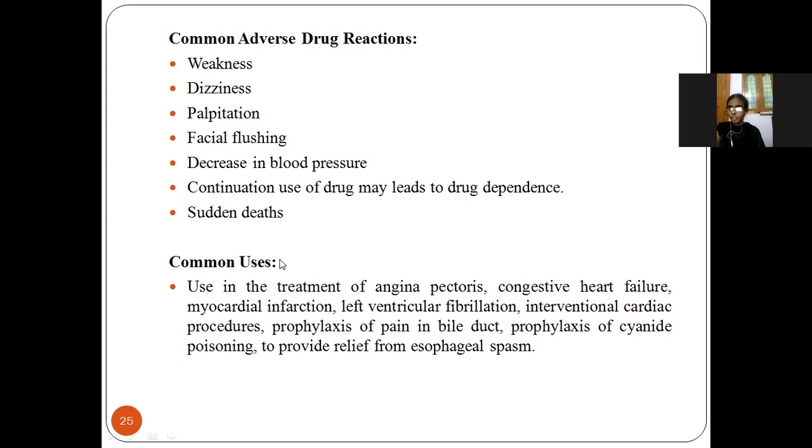Uses: it is used in the treatment of angina pectoris, congestive heart failure, myocardial infarction, left ventricular fibrillation, and many other diseases which are related to the heart. So it is used to treat different heart diseases like angina pectoris, congestive heart failure, and myocardial infarction. Also, it is used in the treatment of cyanide poisoning, meaning it acts as an antidote for cyanide poison.